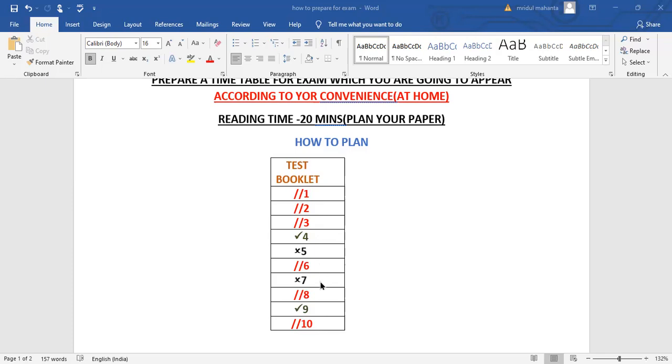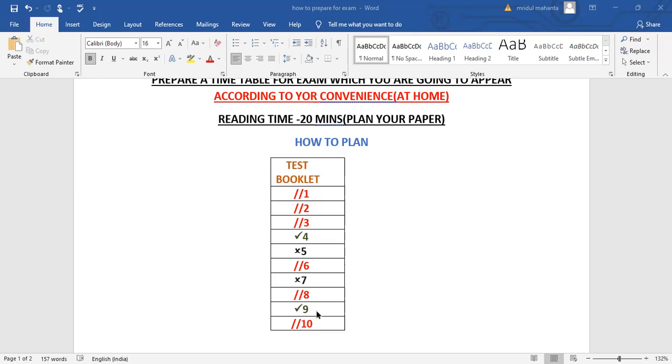This way, because in the question booklet you can use anything, you can use a pen or pencil, that's up to you. Only, you are not going to use anything on the OMR sheet. You are not supposed to use a pencil or write anything on the OMR sheet. But in the test booklet that you will be getting, you can mark the question numbers like this.